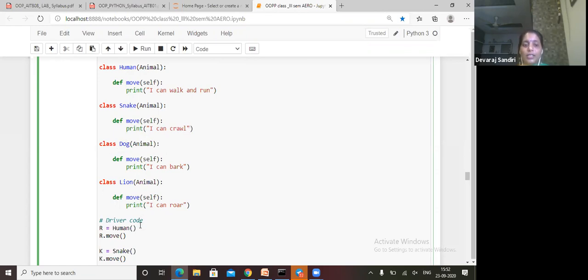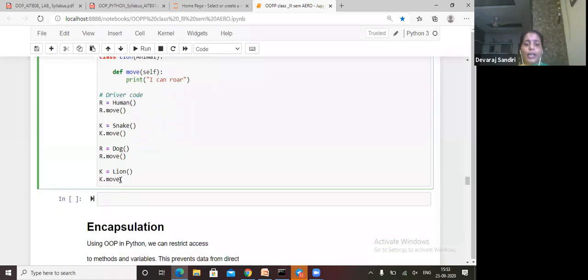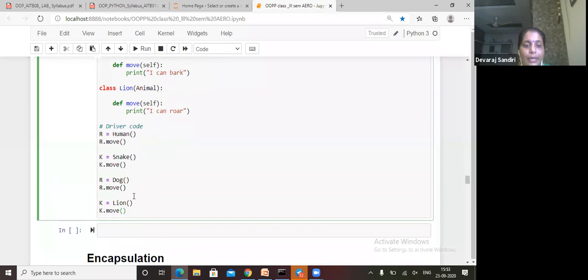See how many classes there are; we have to call all the classes through a new object. So r is equal to Human(), r.move(); k is equal to Snake(), k.move(). When we call the object through our class, only then will we get the functionality. Here k is equal to Lion(), k.move(); your bracket was missed. K.move means the lion output will be printed. K is one object we created, an instance.